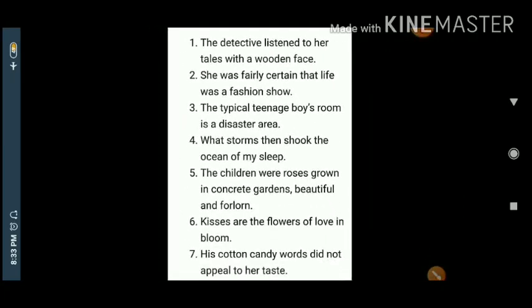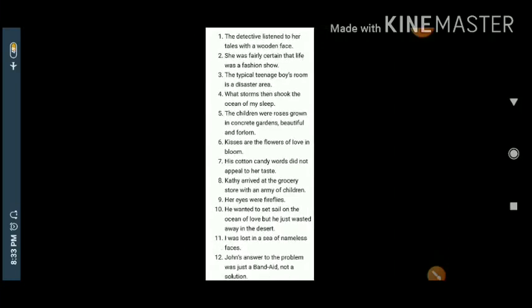Just try to go ahead with the same examples. Pause this video, write down in your notebook, check it, judge it, explain it yourself. If you find any difficulty, you can ask me for the same.